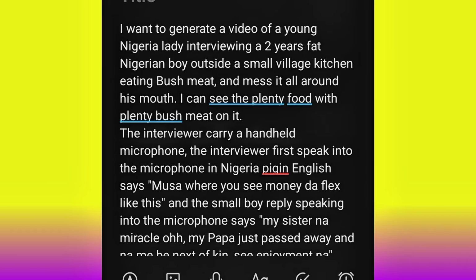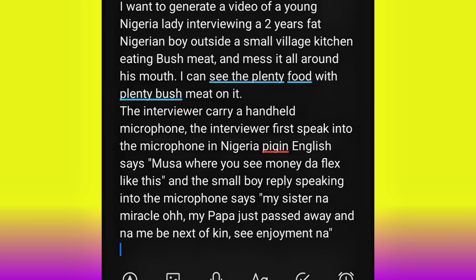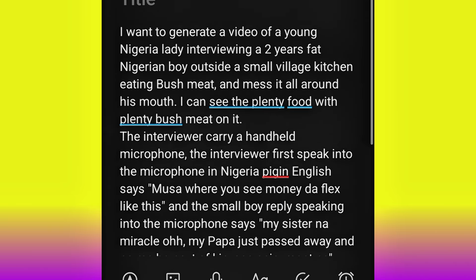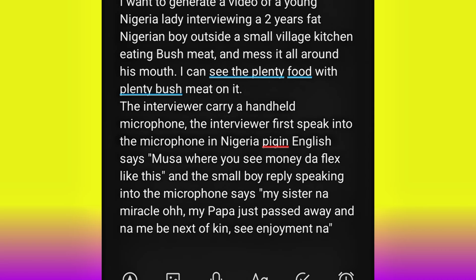I believe you must have seen this type of baby interview, right? Where the boy will be eating and messing it around his mouth, that kind of stuff, right? So that is how I imagine it. So this is just me writing it that way. And I can see the plenty food with plenty bushmeat on it. Okay, like the plenty food will be in front of him, and as he's eating, he's eating. Okay, when the interviewer came, right?